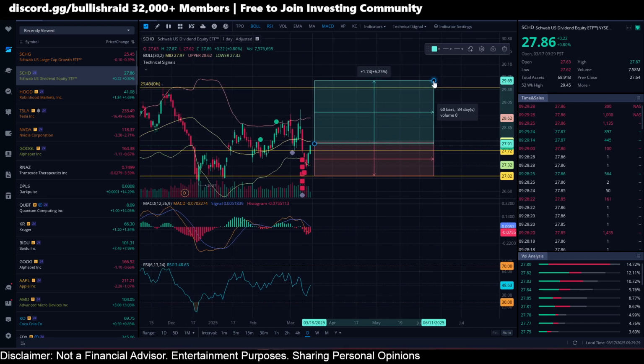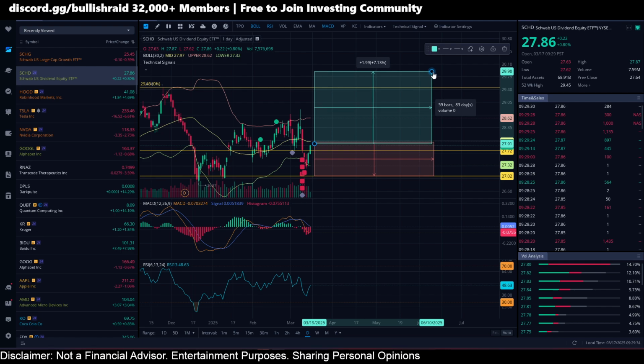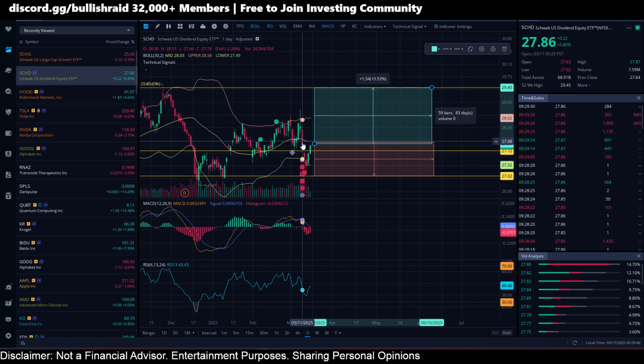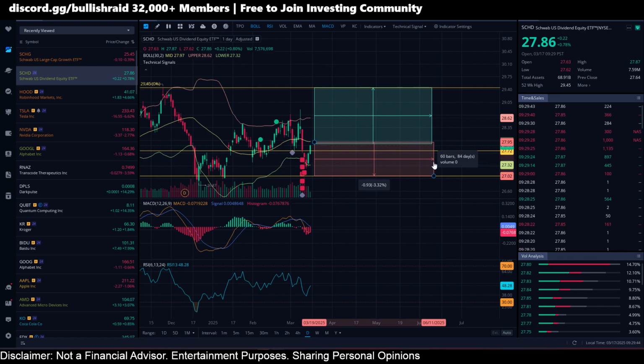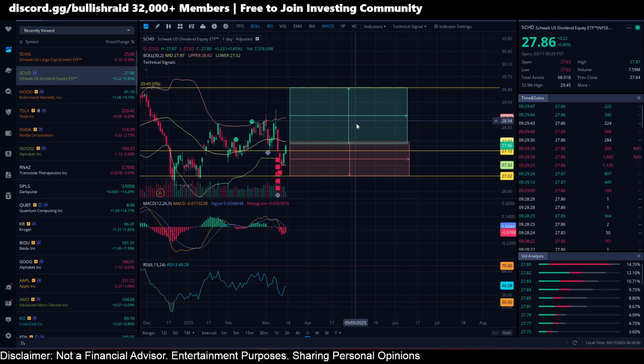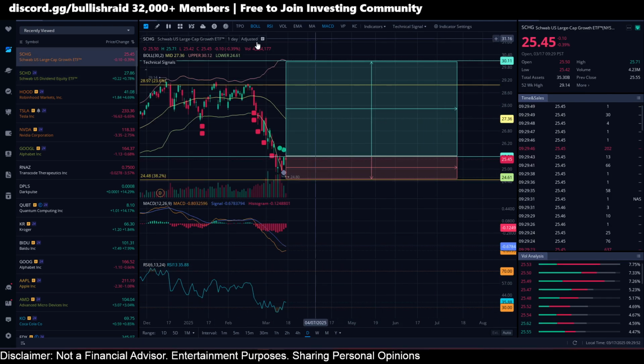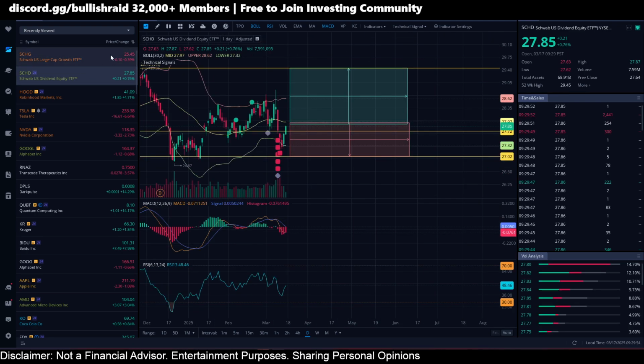So I do believe $30 here is going to be tested. That's going to be about a 7% move, right? For now, let's just minimally put it at the all-time high, and that's going to be about a 5.5% move from current prices here. It's not going to be exact, okay? The bottom side, we just have a 3% drop if there is going to be a rejection of the middle Bollinger Band here. Long term, anyhow, we know both of these ETFs are going to reach the all-time high, and so you can see both of them have a lot of potential to grow.